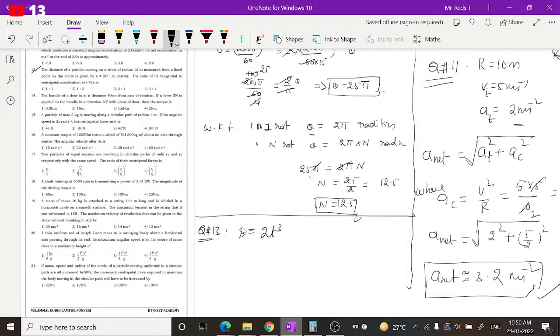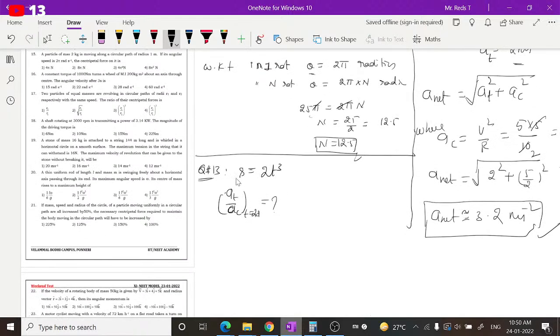So what will be the ratio of tangential to centripetal accelerations at t is equal to 2 seconds is the question. So for that purpose, let us first try to find one by one. Let us try to find tangential acceleration first.